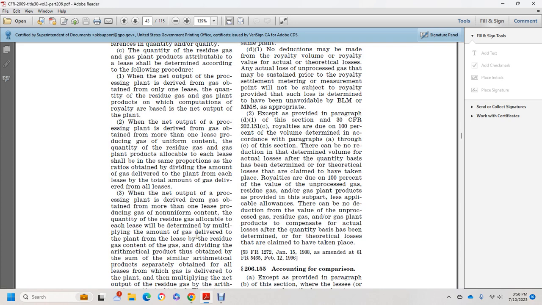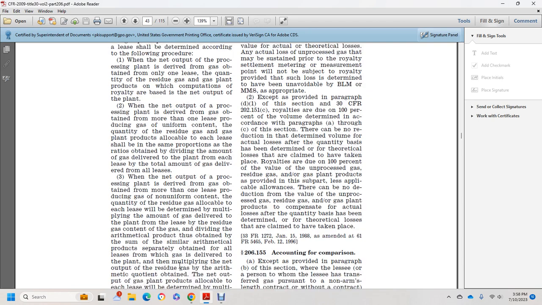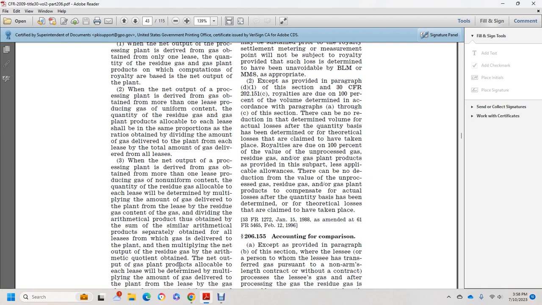3. When the net output of the processing plant is derived from gas obtained from more than one lease producing gas of non-uniform content, the quantity of residue gas allocable to each lease is determined by multiplying the amount of gas delivered to the plant from the lease by the residue gas content of the gas, and dividing the arithmetic product thus obtained by the sum of the similar arithmetic products separately obtained for all of the leases, and multiplying the quotient by the net output of residue gas.